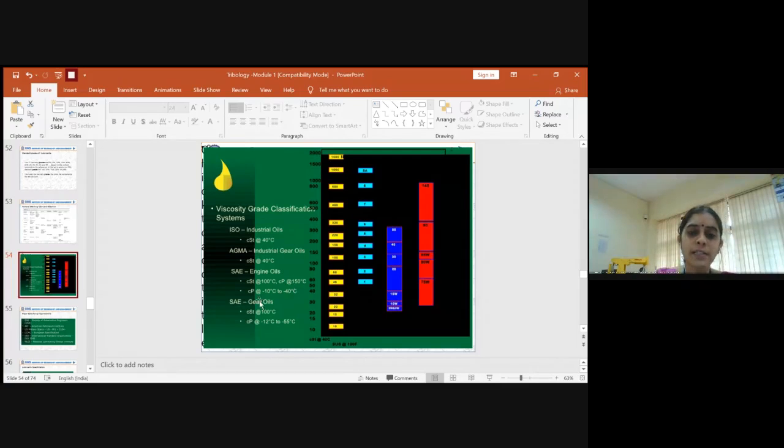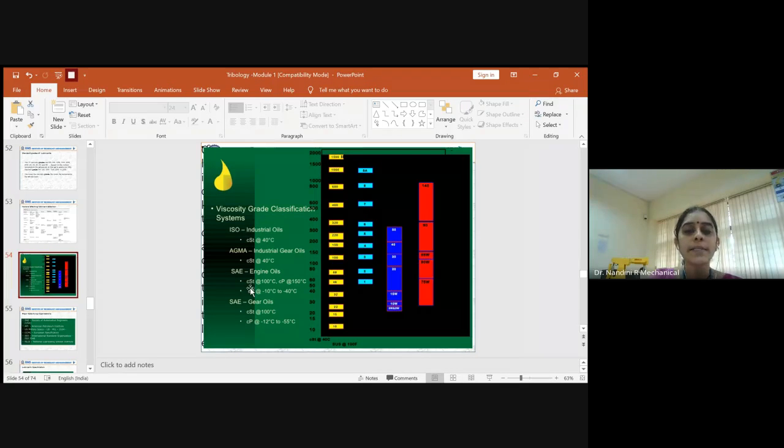And next is the SAE grade, in which you have the option to work at around 100 degrees Celsius and even below room temperature. This is very essential when you need to work at high temperatures and below room temperature. So when there is a need of this kind, you can always go with the SAE type of viscosity grade.